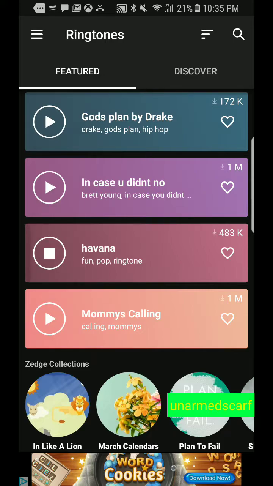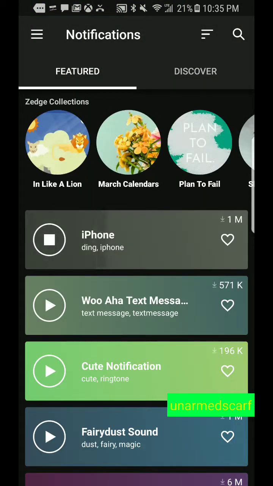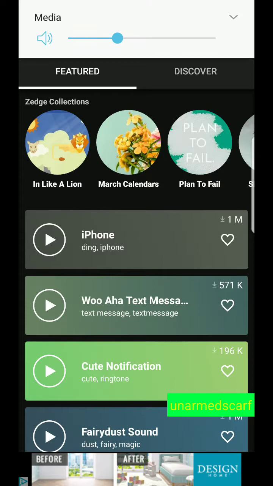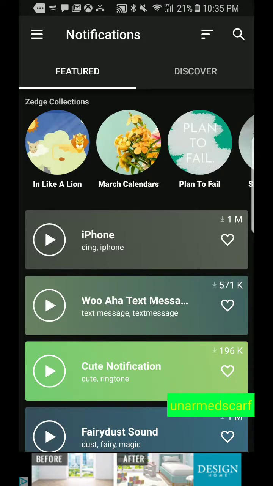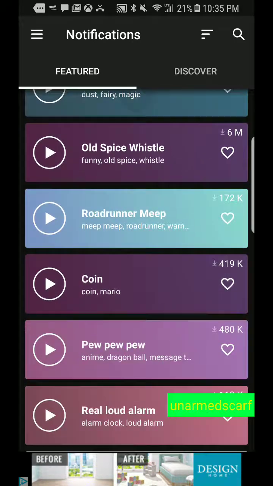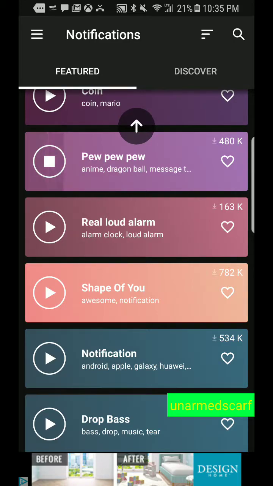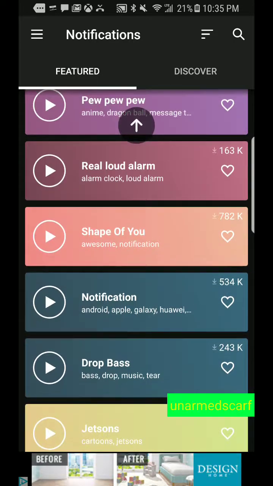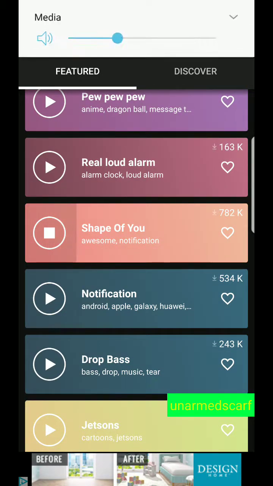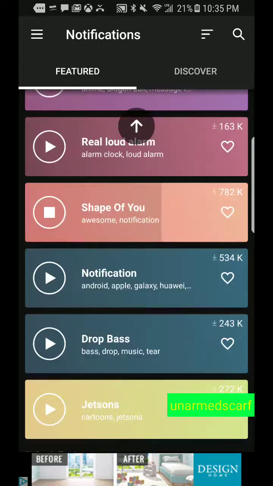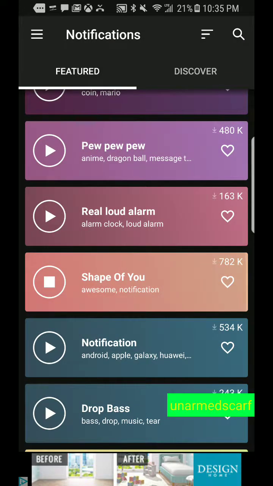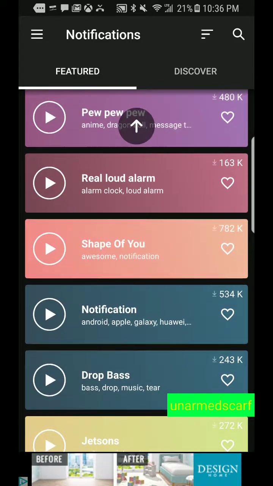You have a bunch of ringtones. You have notification sounds. Like, if you're an Android user like me, you could get this one. It's an iPhone ding. Bunch. To me, I don't really like the long ones. Like the long sounds.